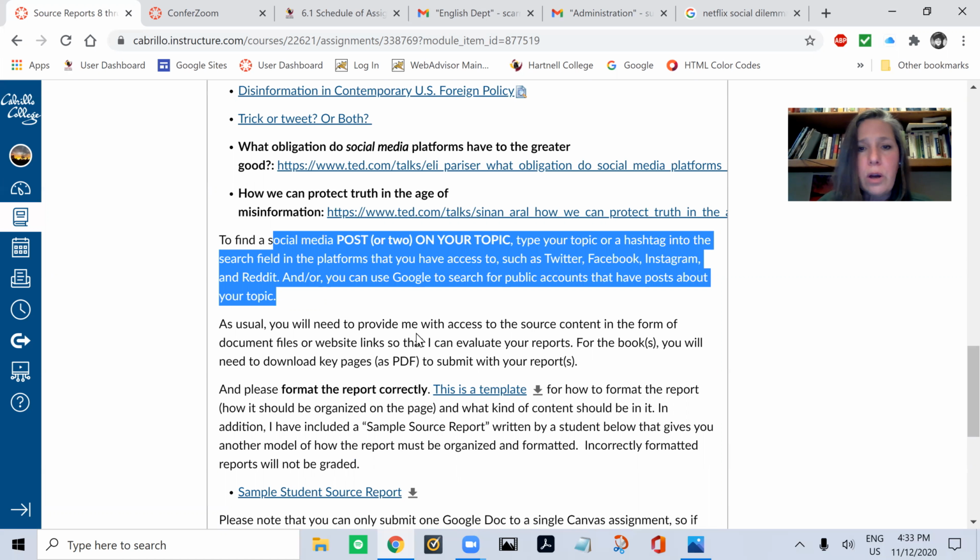Those two concepts are closely related: because people have selected the accounts that they follow, and because these platforms employ algorithms to show you what they think you want to see based on what you've looked at before, the results you get when you do a search are going to be filtered to exclude the broader range of posts on your topic.